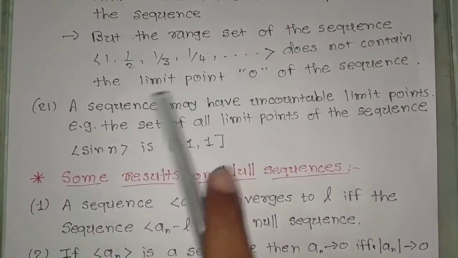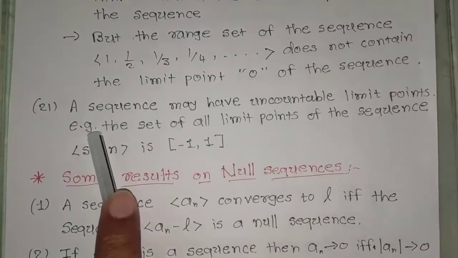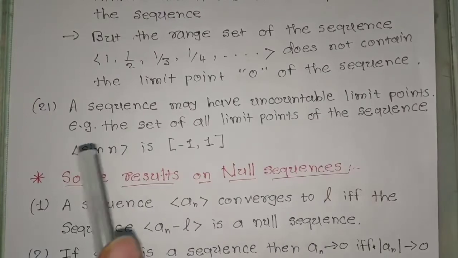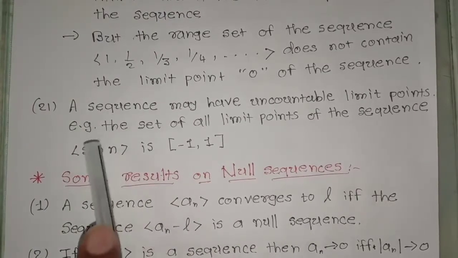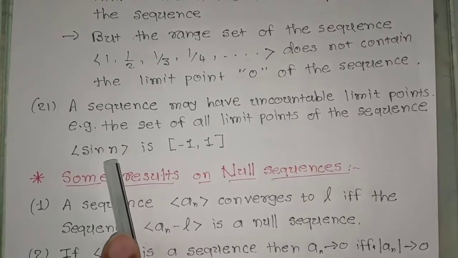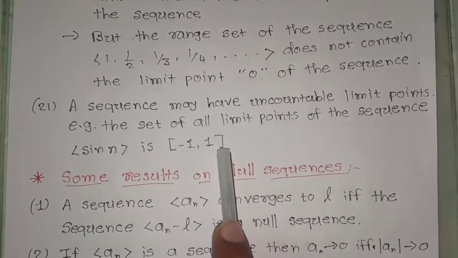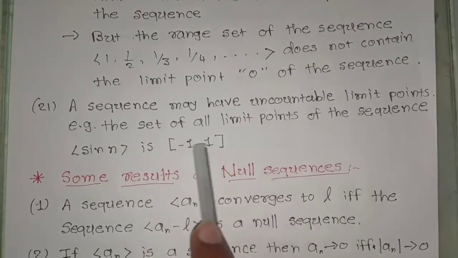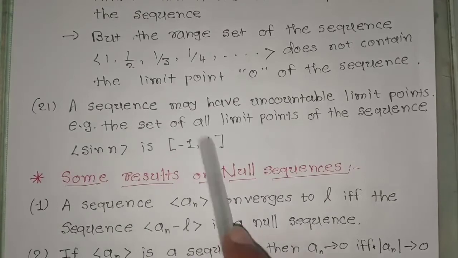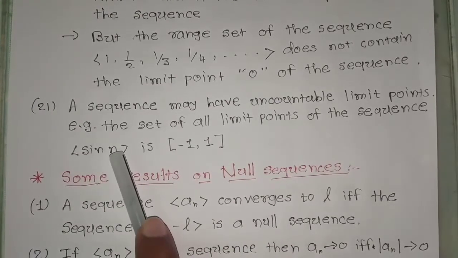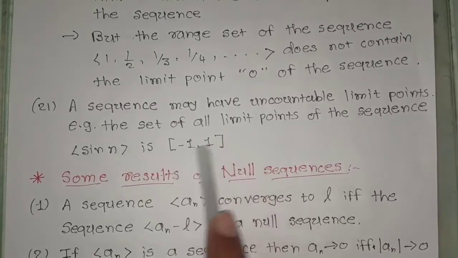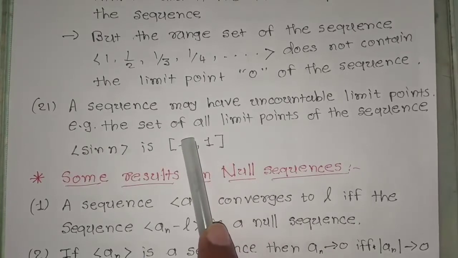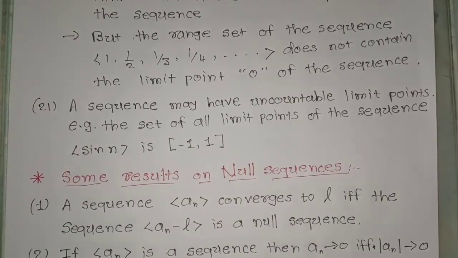Next, a sequence may have uncountable limit points. For example, if I am considering this sequence sin n, we know that the values of the sine function lie in the closed interval [-1, 1], and also we know that there are uncountably many points in this closed interval. We also know that sine assumes each and every value between -1 and 1, and every point will be a limit point of this sequence sin n.